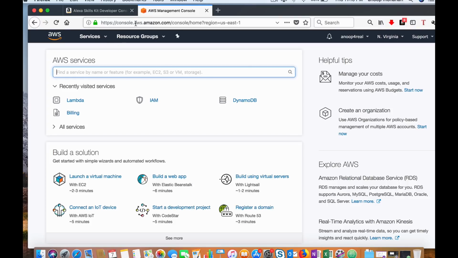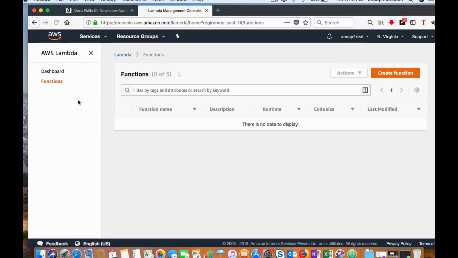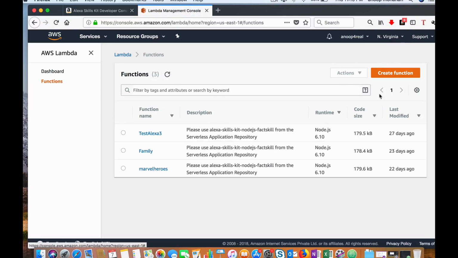Once you log into console.amazon.com, you can see all the services which I have recently visited. You have to go to the Lambda service and make sure you choose North Virginia as of now. Here you can find a function that I created earlier, which holds the logic for the other skills that I have.